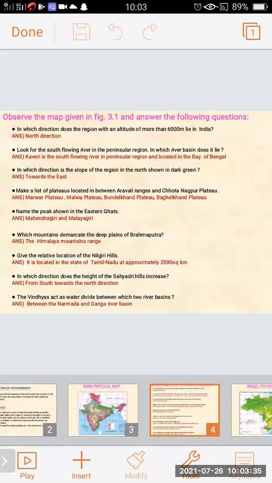In which direction does the region with an altitude of more than 6,000 meters lie in India? The answer is north direction. Next question. Look for the south flowing river in the peninsula region. In which river basin does it lie? The answer is Kaveri is the south flowing river in the peninsula region and it is located in the Bay of Bengal basin. In which direction is the slope of the region in the north shown in dark green? The answer is towards the east.